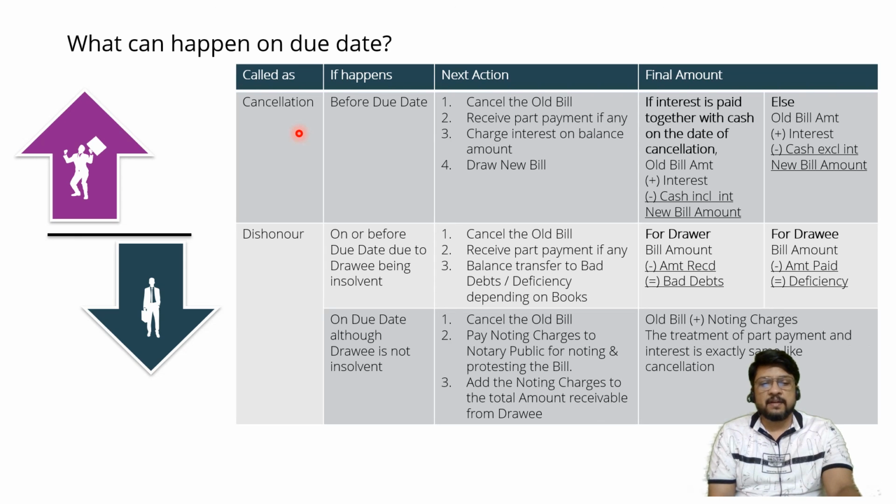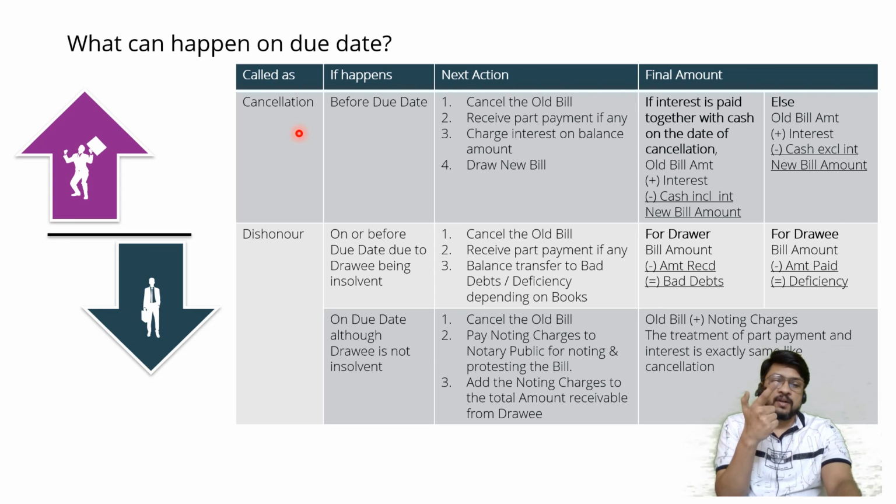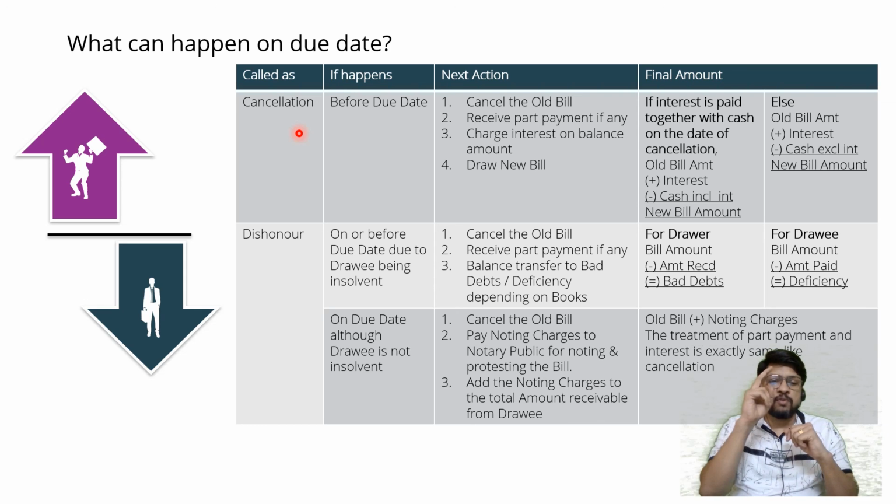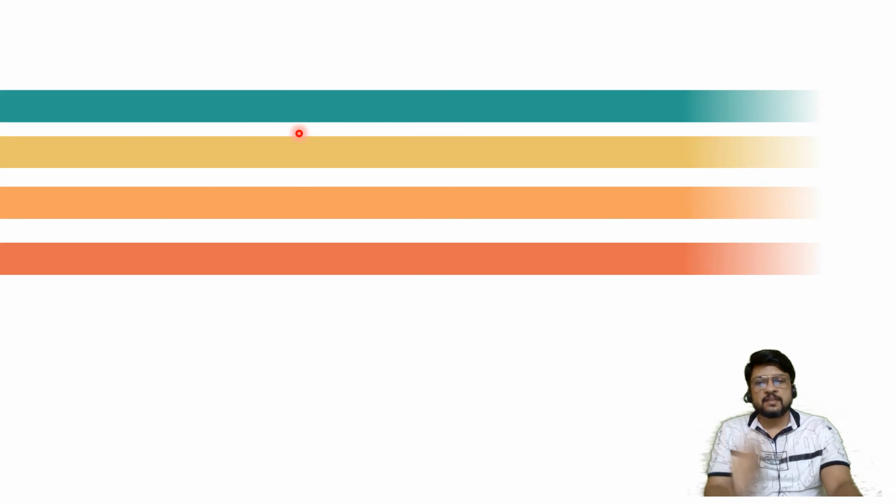So what have we studied? We have studied what can happen during the life. During the life, either the bill is retained or discounted or sent to bank for collection or endorsed. And in all the 4 cases, what can happen? Either before the due date or after the due date, it can be honored or dishonored. If it is honored, then there are different terms which are used. If it is dishonored, then there are different terms which are used. So using all these different things, I am trying to create a single chart now. The chart of what happens during the life plus the chart of what happened on the due date. Okay, so let us consider a chart.